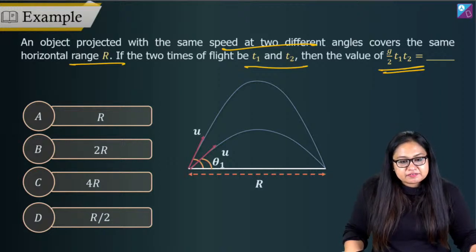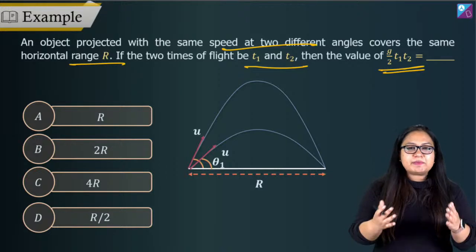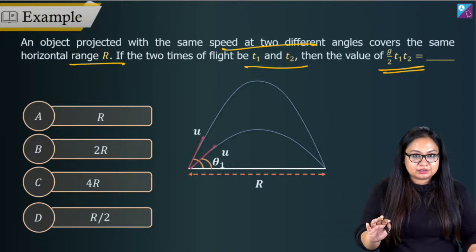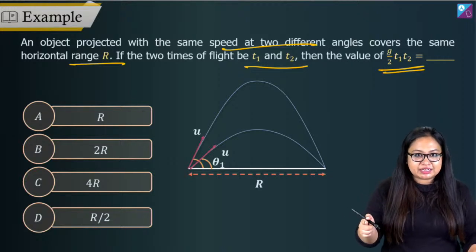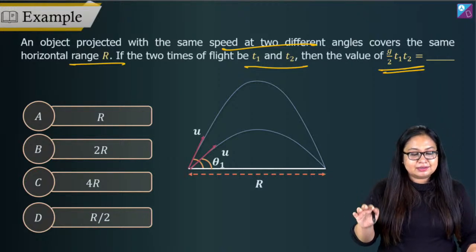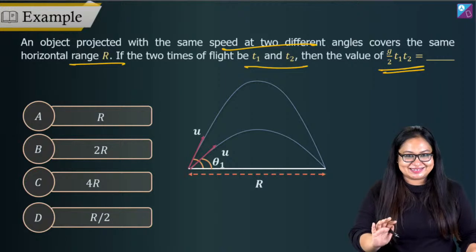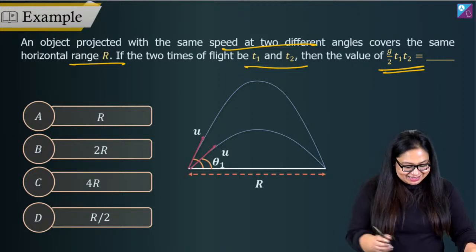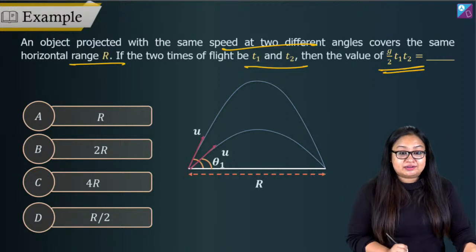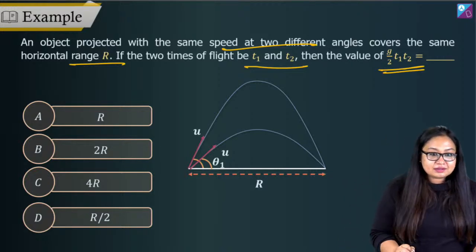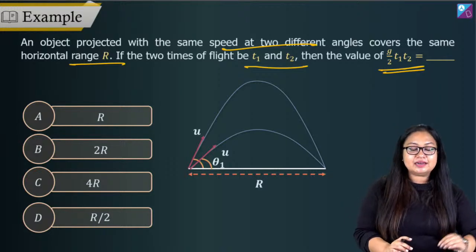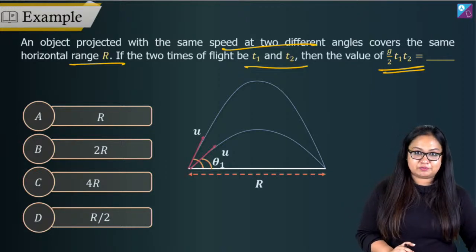Mohit is asking, please clarify in the previous question, maximum height should be 375 by 4 or what? Hey, just apply the formula. Okay, so u square sine square theta by 2g, and substitute the values. u is equal to 50, theta is equal to 60 degrees. Whatever comes out is the answer. Mohit, is that clear? Just apply the formula, alright? What answer comes about when you calculate is the answer for you.